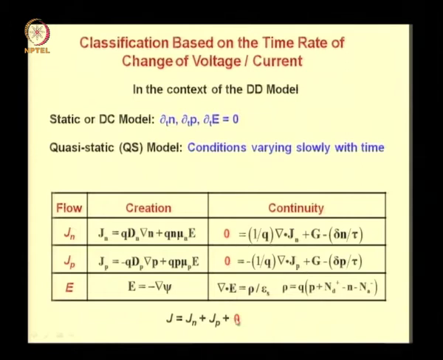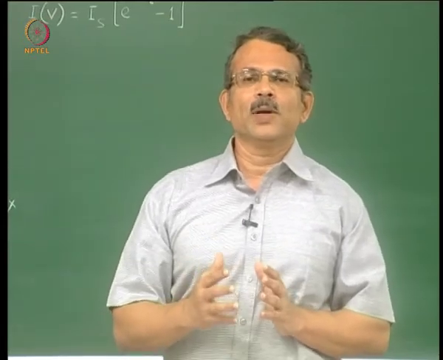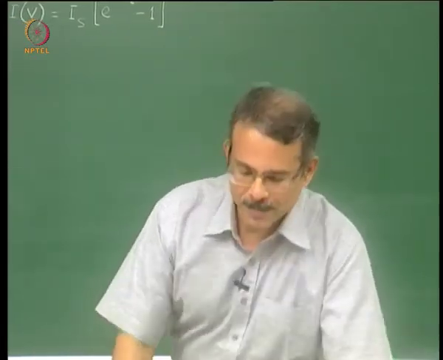So these are set to 0 here. This is a static or a DC model. In other words, if you start with these equations and then derive an equation for current as a function of voltage, then the model will be referred to as a static or a DC model.